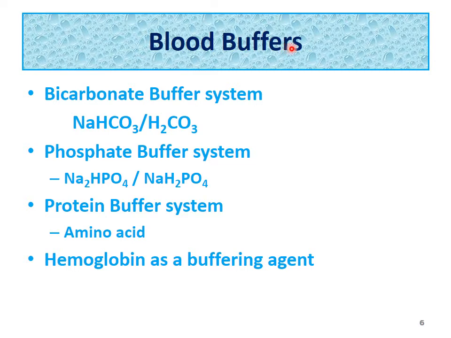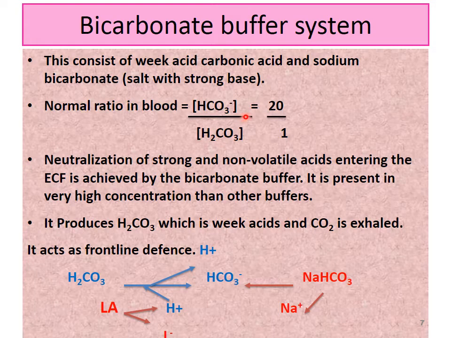Now, number 1, blood buffers. In our body, there are 4 blood buffers which regulate acid base balance. That is the bicarbonate buffer, which is made up of a weak acid, carbonic acid, and its salt with a strong base, sodium bicarbonate. Then the phosphate buffer, which is a mixture of disodium hydrogen phosphate and sodium dihydrogen phosphate. Then the protein buffer, which includes amino acids, and hemoglobin also acts as a buffering agent. Now we come to them one by one.